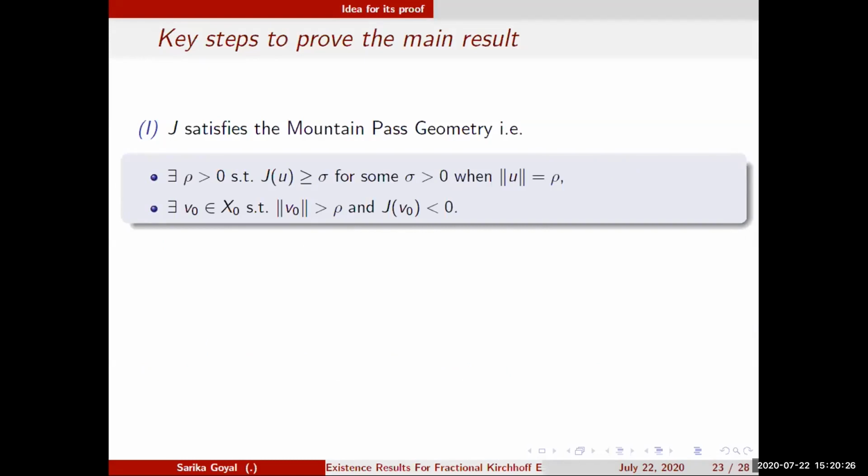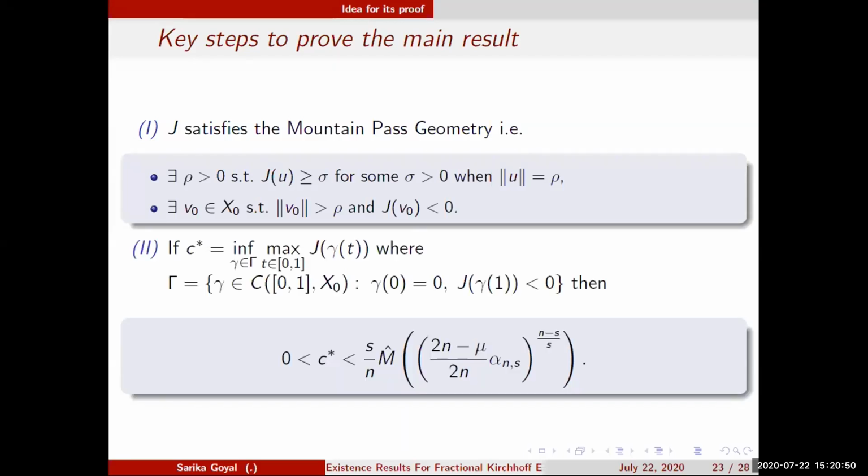First, we show that this functional satisfies the mountain pass geometry. It means that we need to show J of 0 is 0, and in some ball, inside that ball, it is taking positive values, and outside that, it is going to be negative. So in that case, we have a mountain-type structure, which means it satisfies the mountain pass geometry.